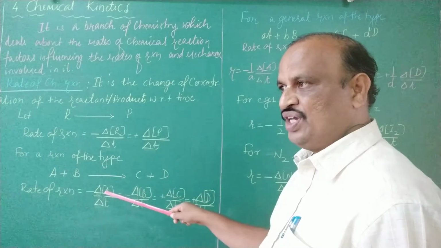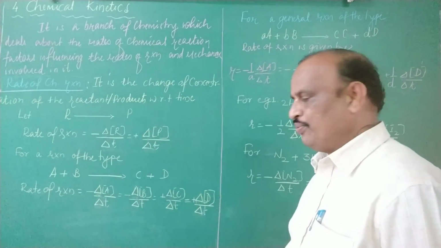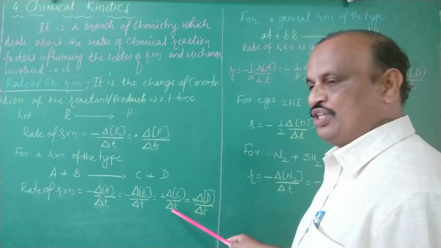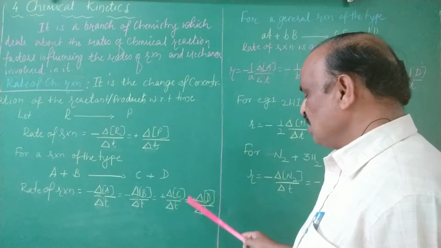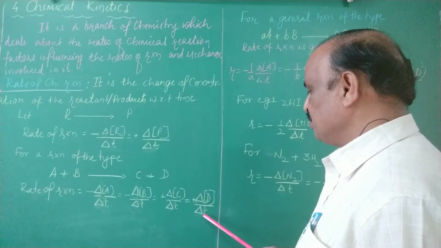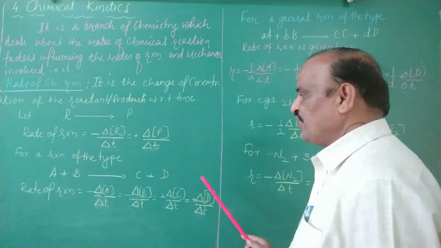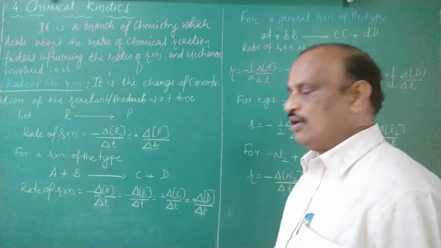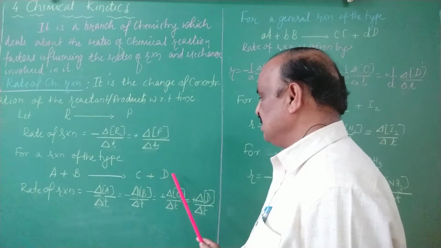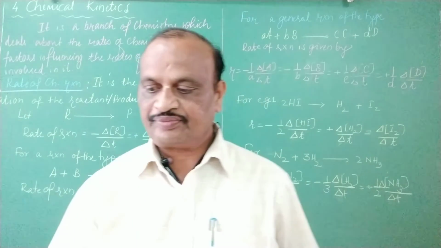Concentration of B also decreases. At the same time, C and D are the two products which are going to be formed. Therefore, plus delta of concentration of C with respect to delta t, which is also the same as plus delta of concentration of D with respect to delta t. This is how we can express the rate of reaction for a chemical reaction of the type A reacts with B to give the products C and D. Once again, a question comes there.